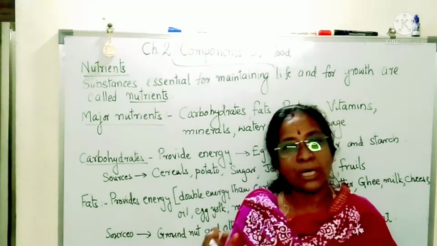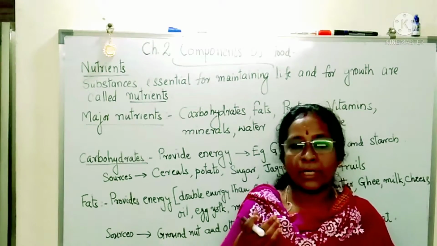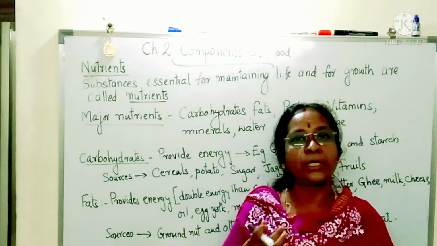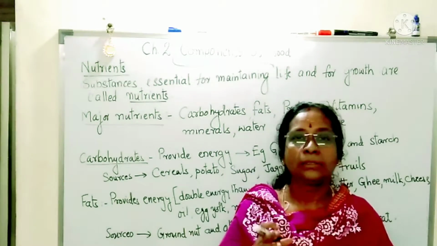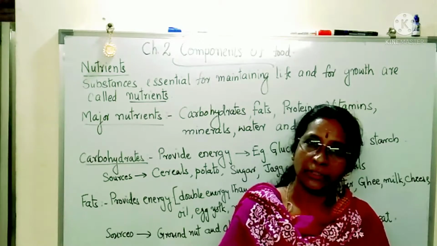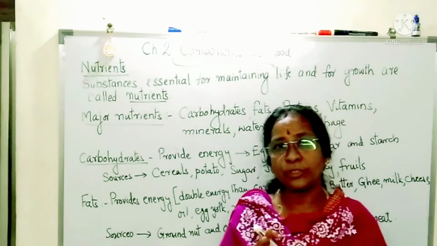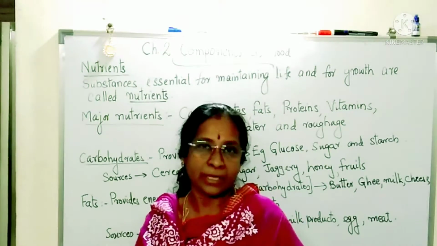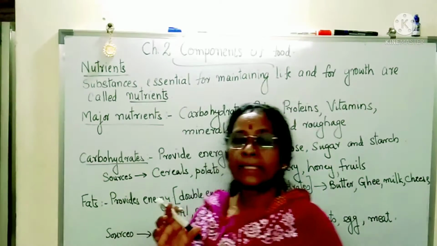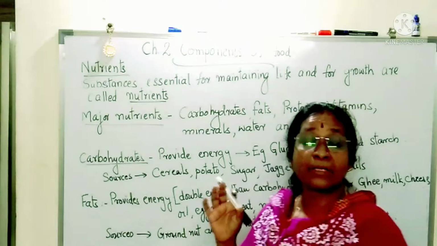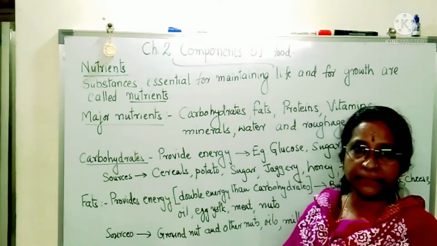Okay. Now what are these things? What are the main components, or what does food contain? What is there in the food? That is what we are going to learn today. So the first thing, what is there in food? What are the components of food? Okay, there are mainly 7 components in the food.